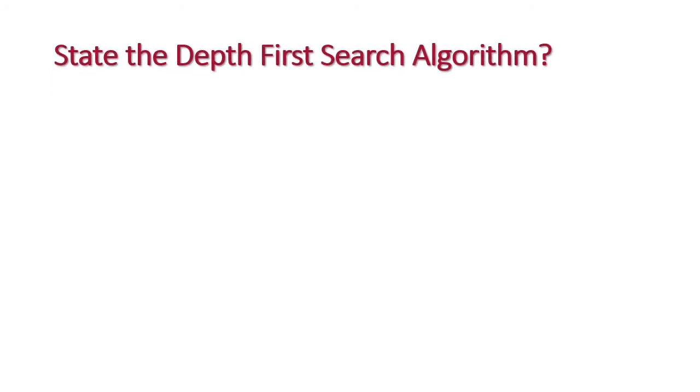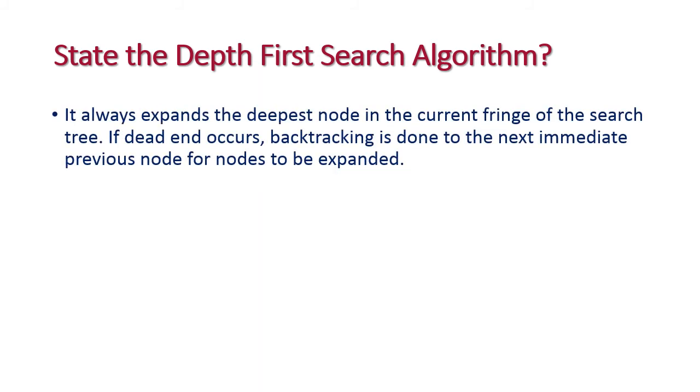The next one is the depth first searching algorithm, that is the DFS algorithm. It always expands the deepest node in the current fringe of the search tree. And if a dead node occurs, backtracking is done to the next immediate previous node for the node to be expanded.